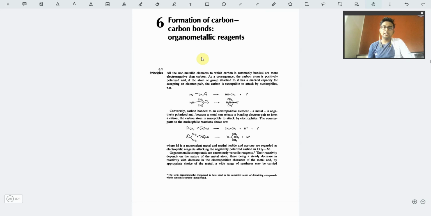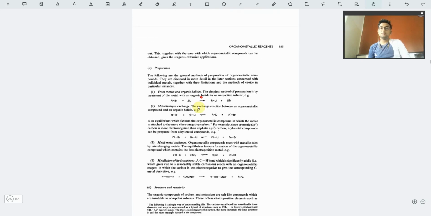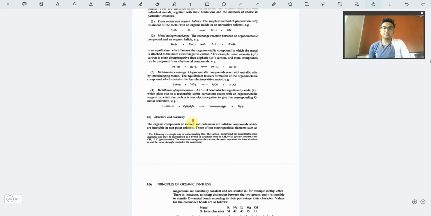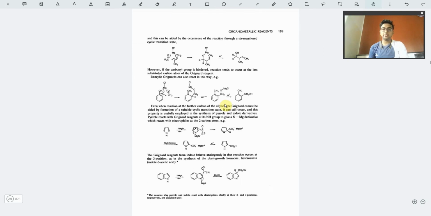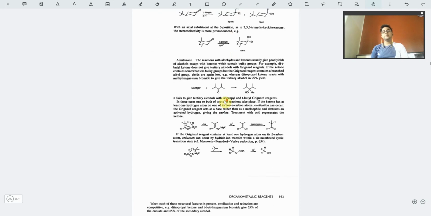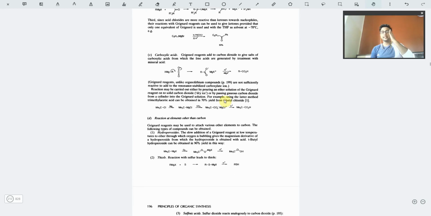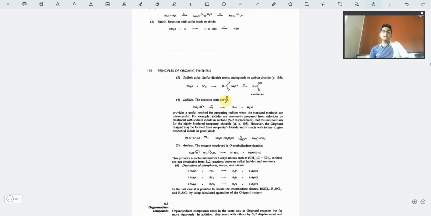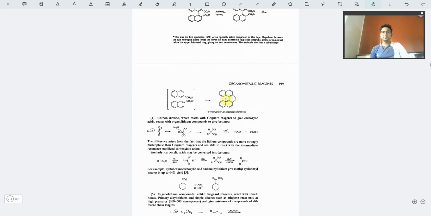Firstly we have the organometallic reagents. You can see the lithium reactions first, and then the Grignard reagent reactions, such as ethyl magnesium bromide. All of them are given in quite an extensive, good manner, but it is not heavily explained. The explanation level is not so defined and not so precise. So you may just follow Jerry March or any other standard book for that. Clayden, Warren, Greeves is one of the books. You can follow those.